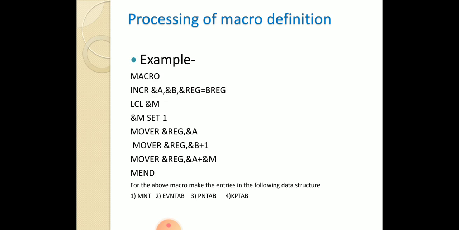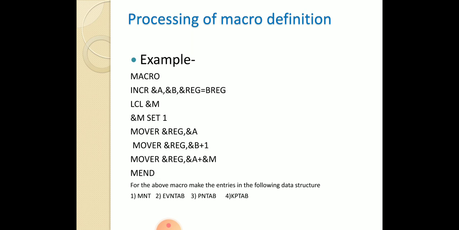MOVE: register content is moved to B plus 1 parameter. MOVE: REG content is moved to A plus M. And here MEND, macro end. For the above macro, make the entries in the following data structures: MNT, the macro name table; the expansion variable name table; the parameter name table; and the keyword parameter table.